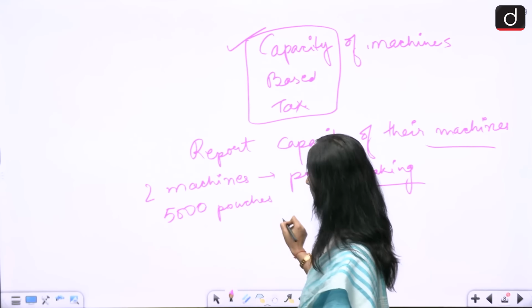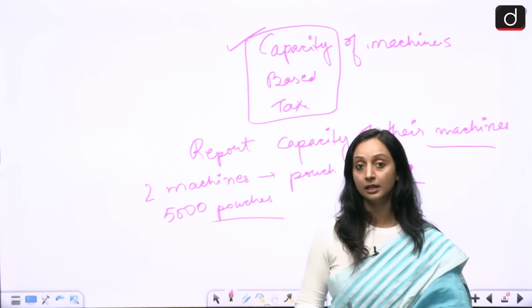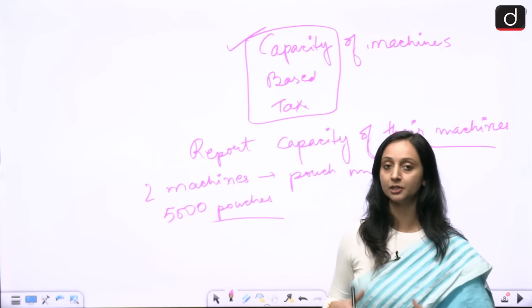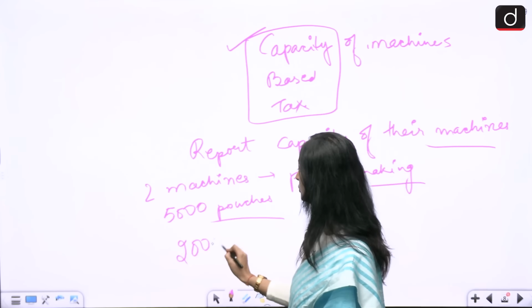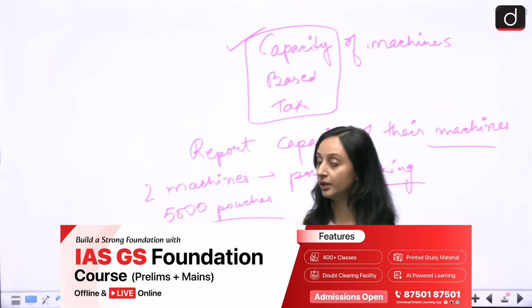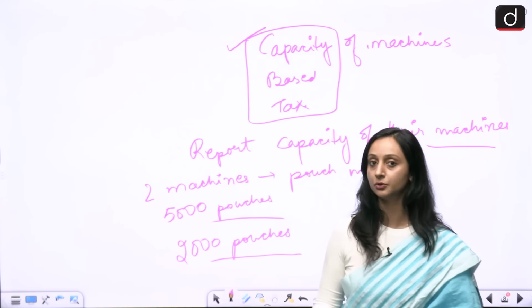Okay, there is a capacity that each machine can produce 5,000 pouches. Now what these manufacturers used to do, let's say hypothetically this manufacturer just reports that we produced only 2,000 pouches. Okay, so irrespective of the capacity, the producer just says that we produced 2,000 pouches.